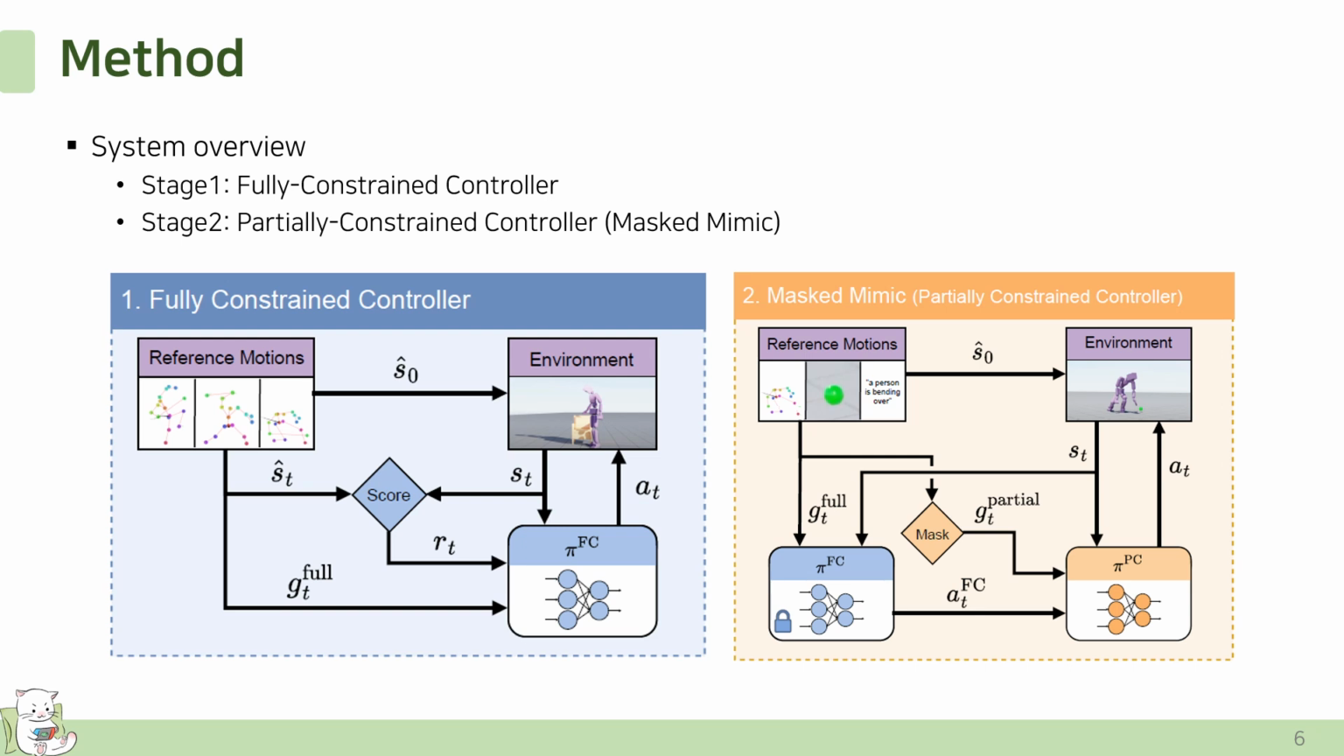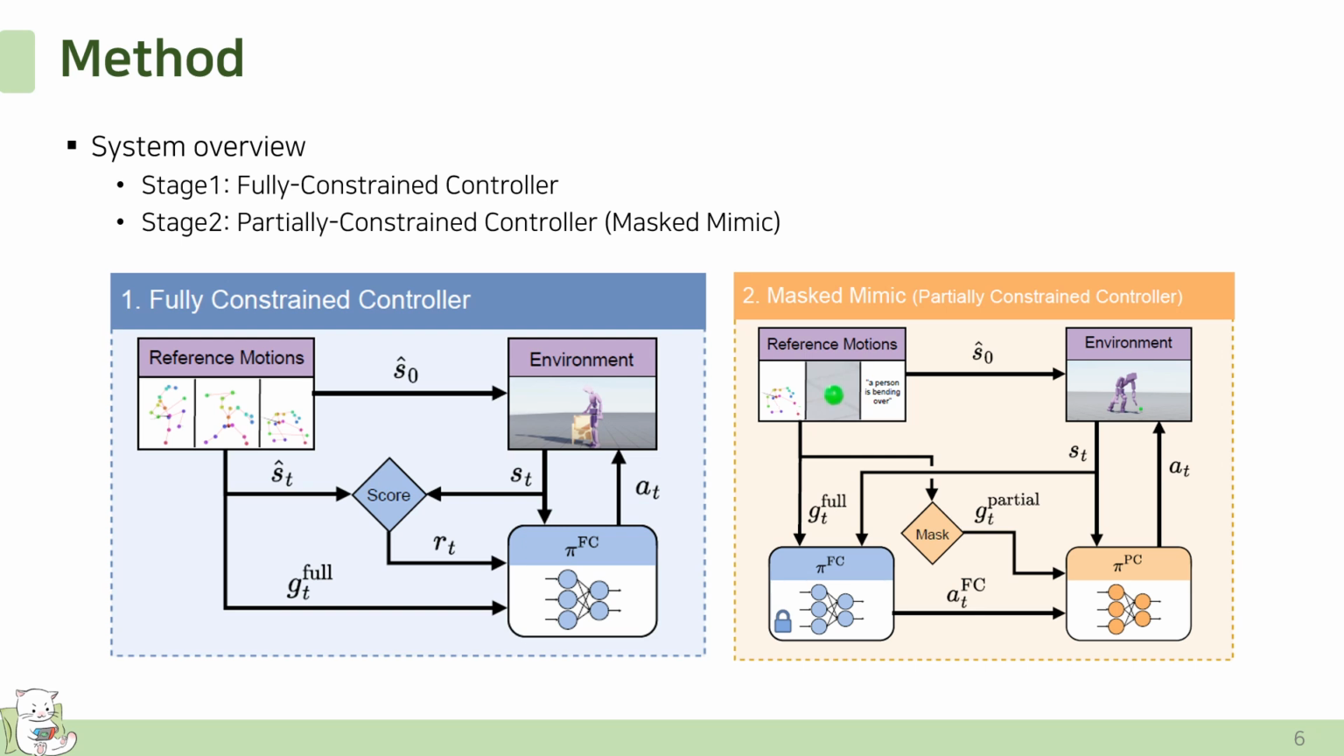The overall training process consists of two stages. In the first stage, a motion controller is trained via reinforcement learning to imitate the full reference motion, G_full, using imitation learning. This allows the controller to accurately follow kinematic target motions. In the second stage, behavior cloning is used to train a new policy that imitates the fully constrained controller's action distribution, but conditioned on a partially masked goal. This enables the model to generate full-body motion even when only partial information is available.